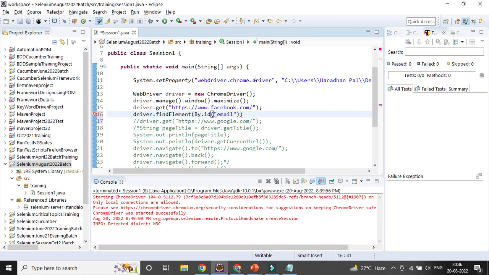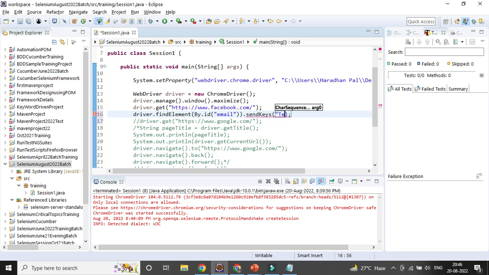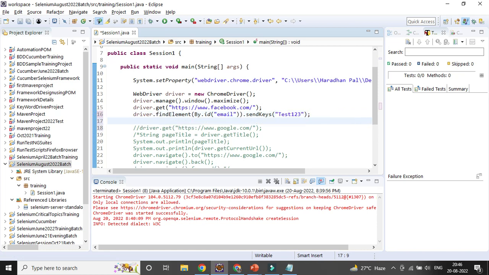It is a text field, so I can use sendKeys, right? I'll let you know what the different operations available are for the different elements. You could see you need to give the character sequence. Data type is void, so it will not return anything. So here I can give something like test123. It will print it, right? So that will enter in the field.